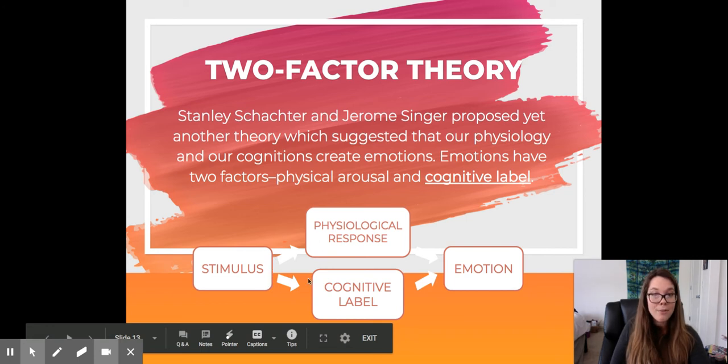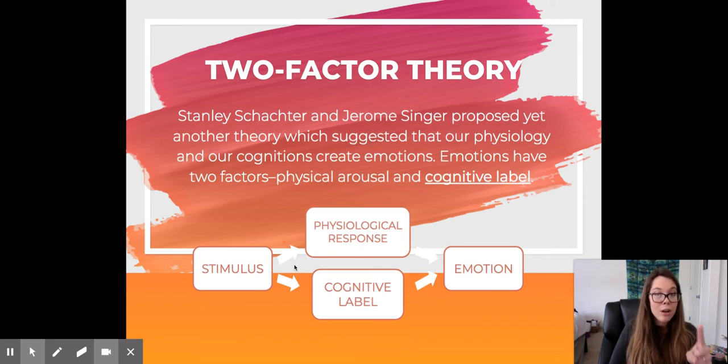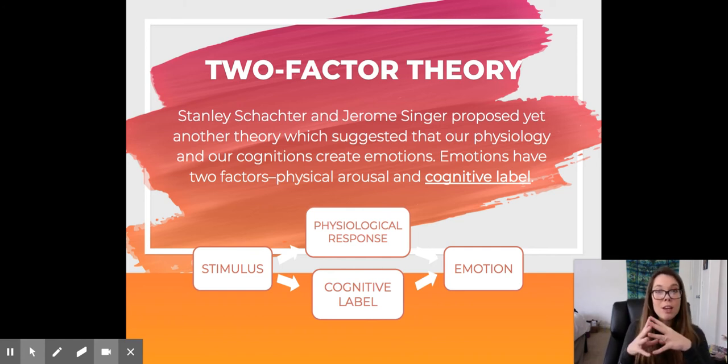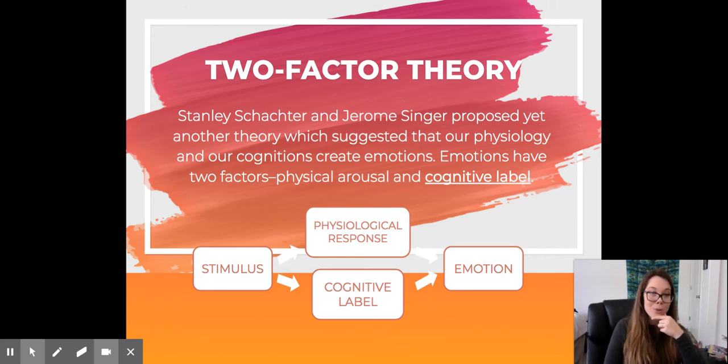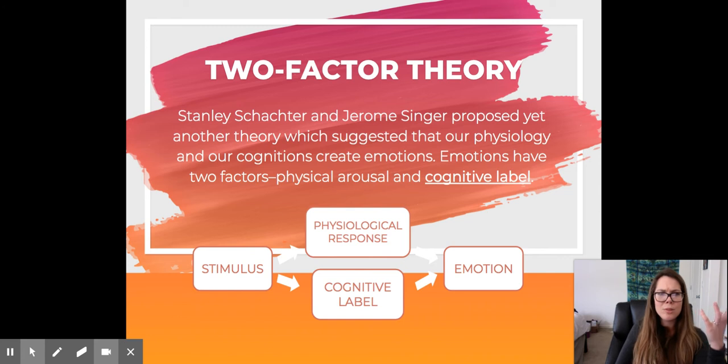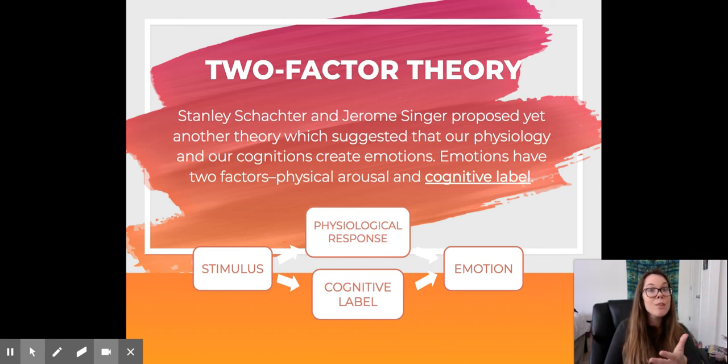And then we have our physiological response and our cognitive label. We have to have those two things before we have our emotions. So if you think of the two-factor theory, think of it as having two factors, a physiological response and a cognitive label, thus equals emotions, okay? Thus equals emotions. So think of these as almost like math formulas. So think of these as algorithms, right?